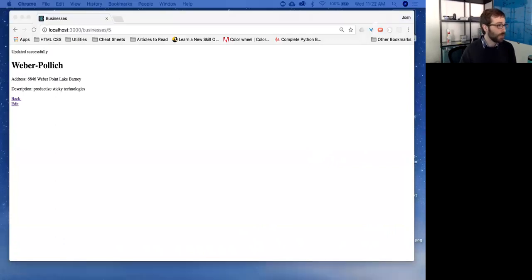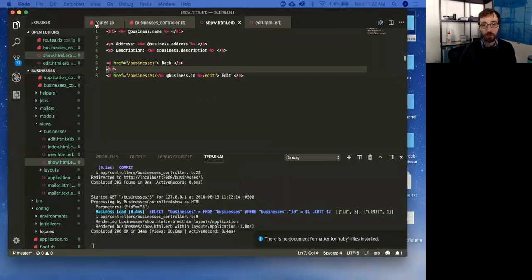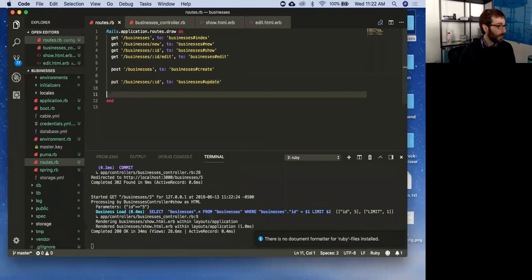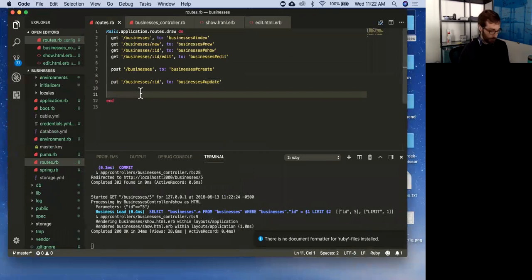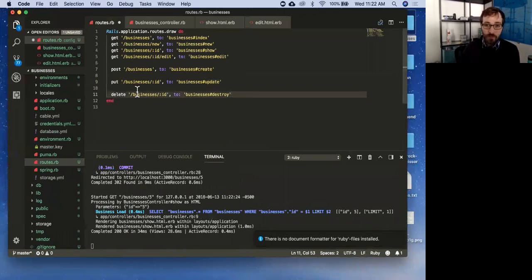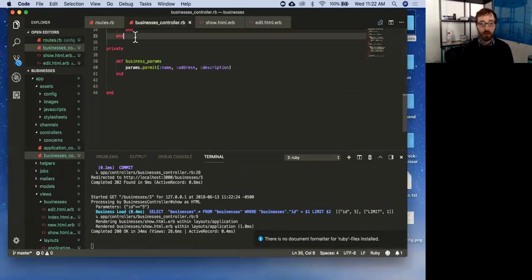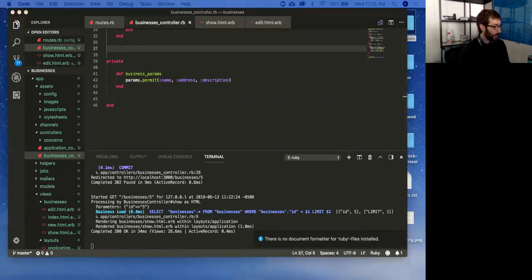The last thing I want to do is be able to delete, destroy stuff. Last thing, we'll do the exact same thing. We will define a route. It is a delete. 2/businesses. I need to know what I want to delete, so I'm passing the ID, and then I have the action. And come over here. This action is going to look a little bit different. Or actually, no, this should look pretty familiar.